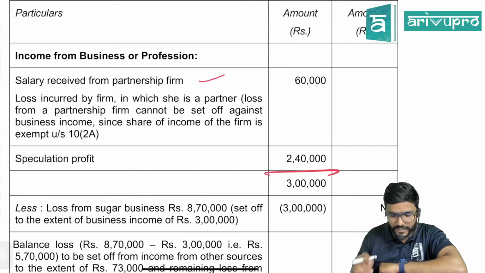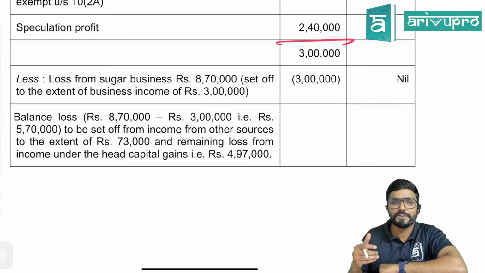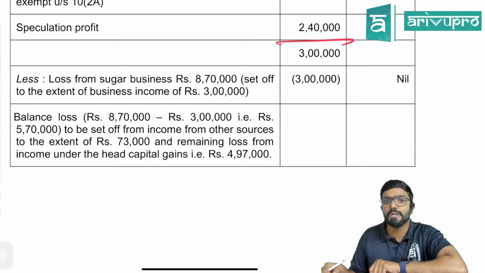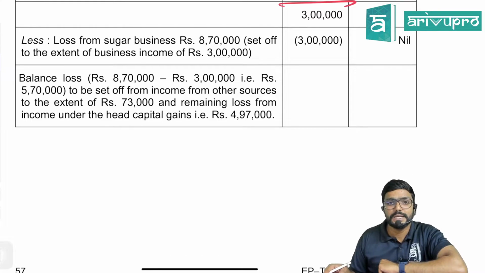Next, speculation profit 2,40,000 is there. So the total income under that PGBP is coming to 3 lakh. Then we have a loss from sugar business, which is 8,70,000. But here we cannot adjust everything because we have only 3 lakh income. So you are adjusting only 3 lakh loss here. Sir, what about the remaining 5,70,000 loss?